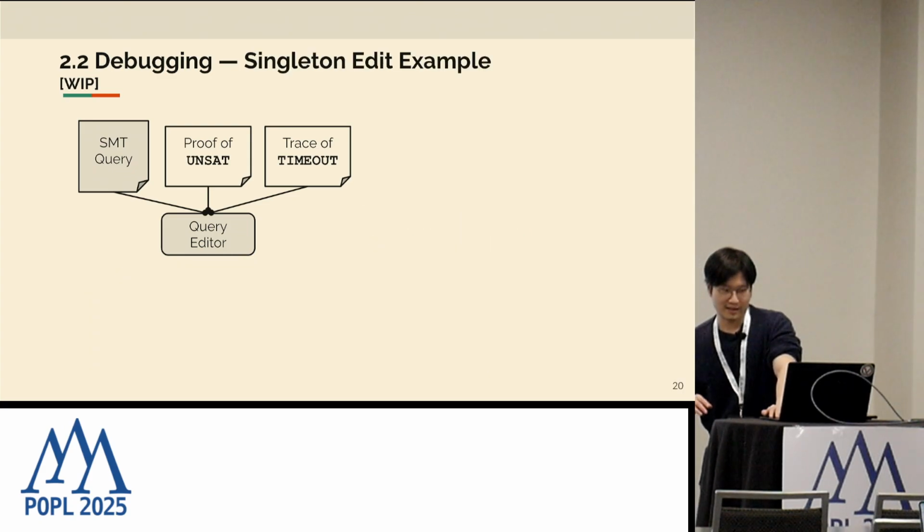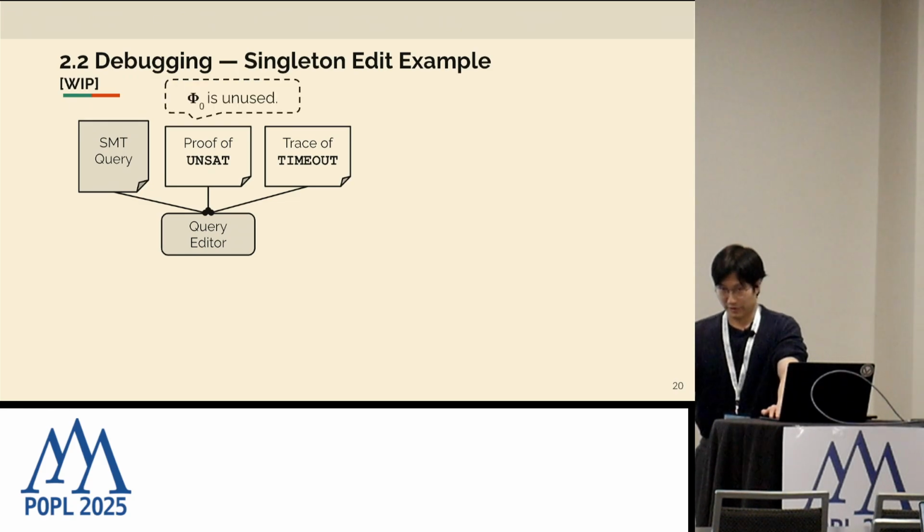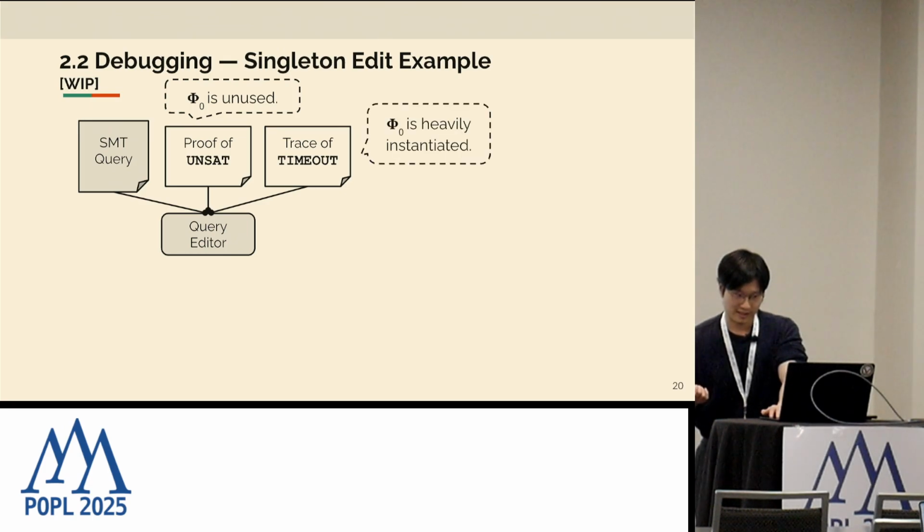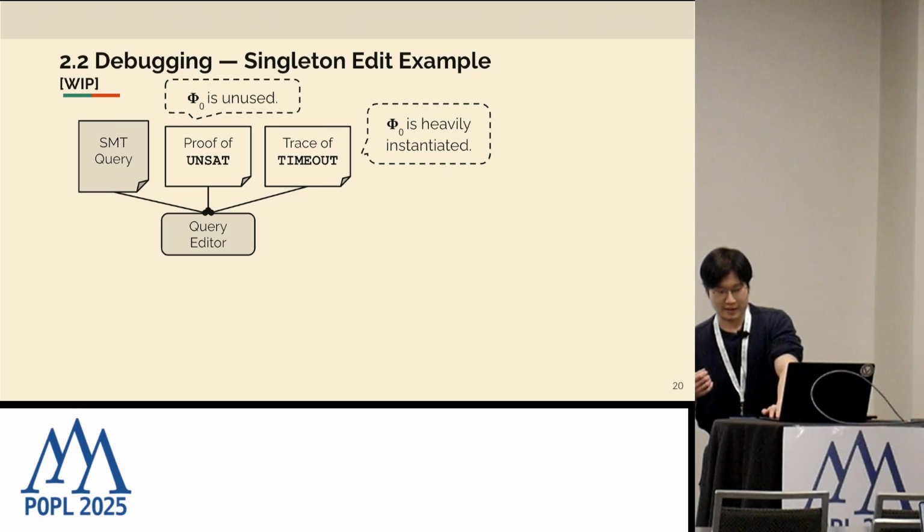Let me give an example of what this edit looks like. Let's suppose phi naught is never used in the proof at all. That means it's probably unnecessary. But at the same time, if we look at the trace, let's say this quantifier is heavily instantiated, then it might be reasonable to suspect that the failure or instability is due to over-instantiation of this quantifier.